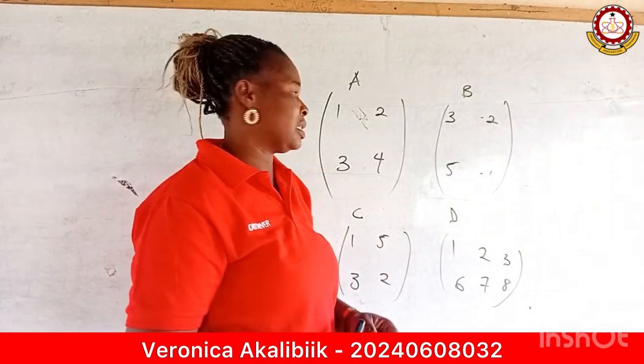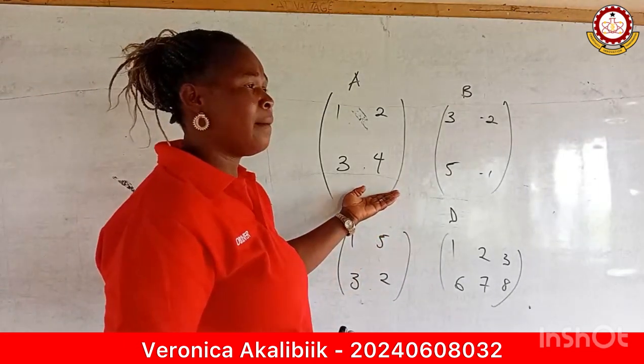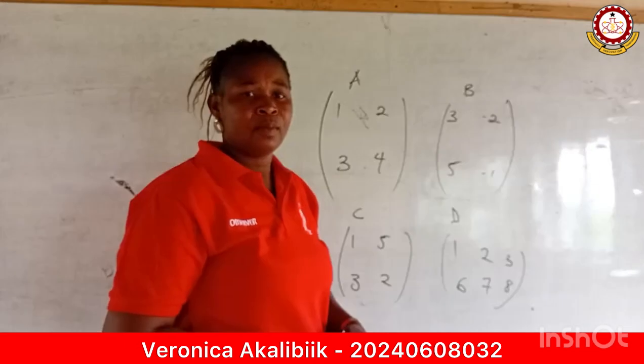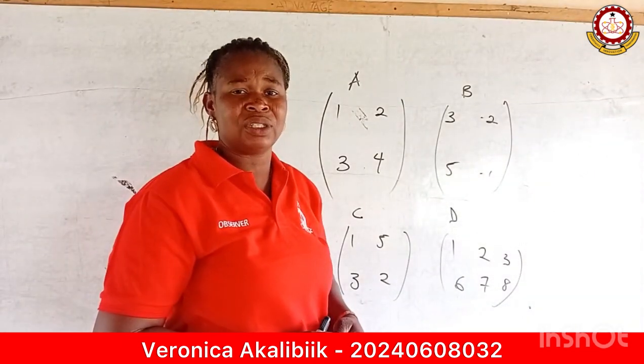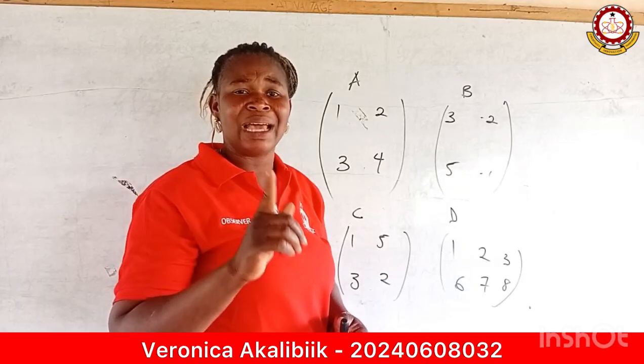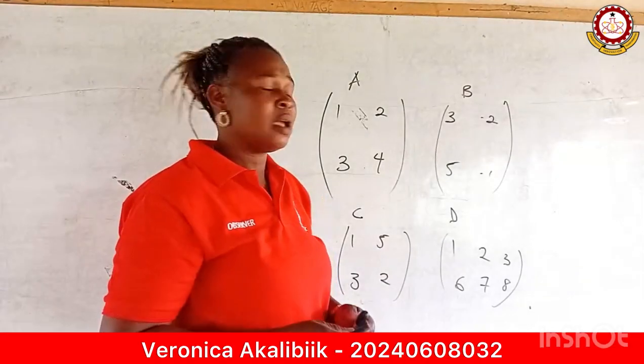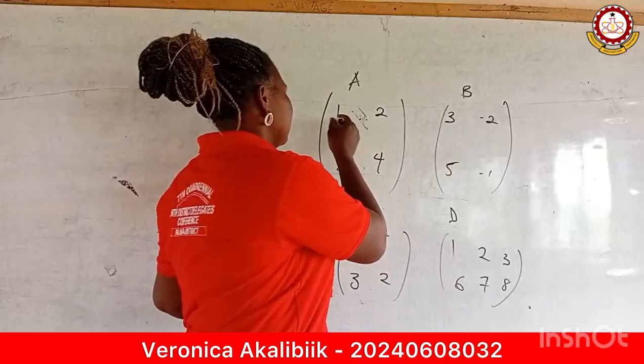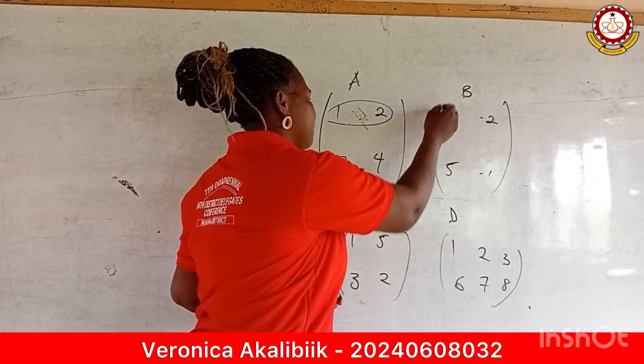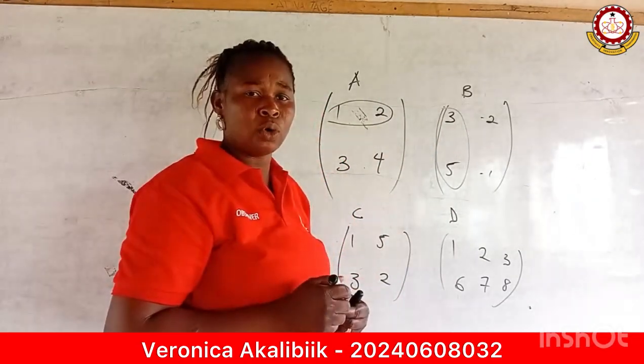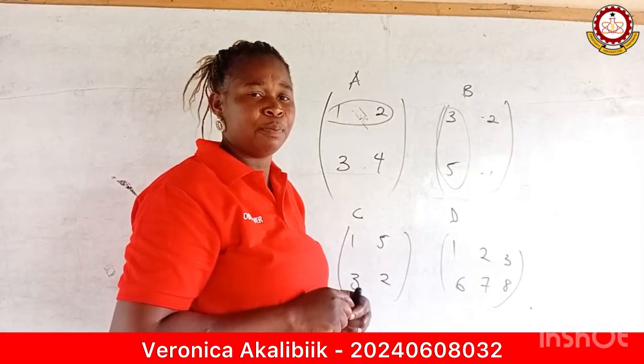We want to multiply matrices AB. Remember that when we are dealing with multiplication of matrices, we multiply the row by the column. Row by column. Very important.